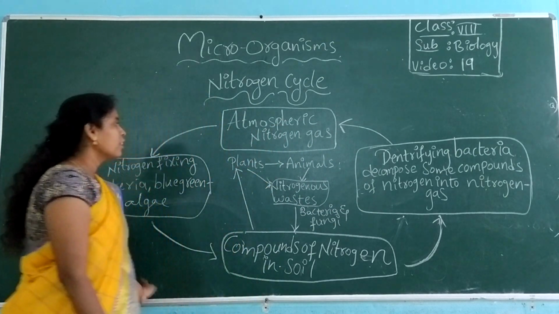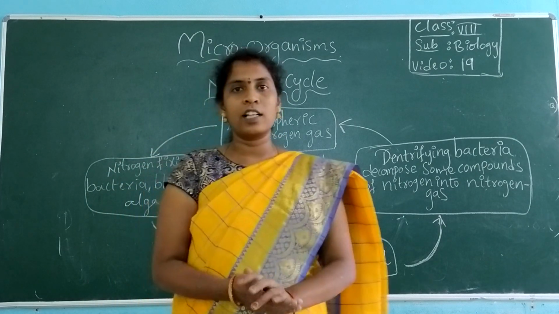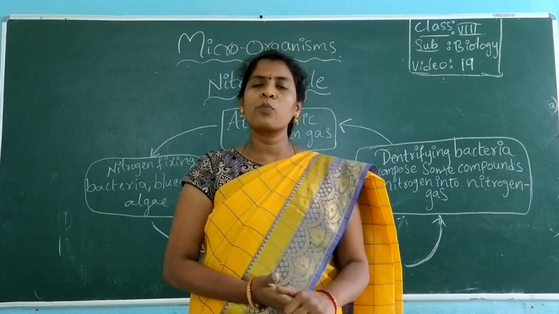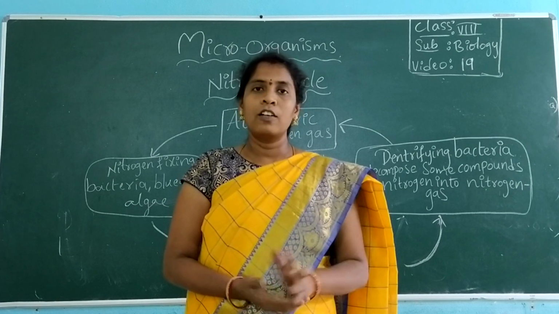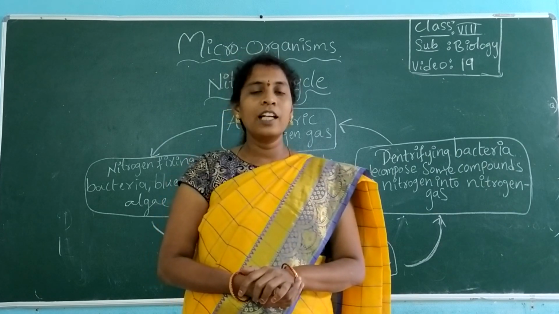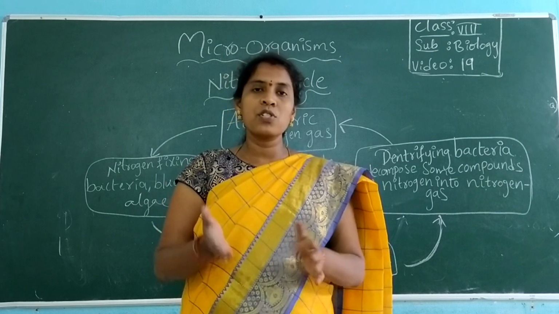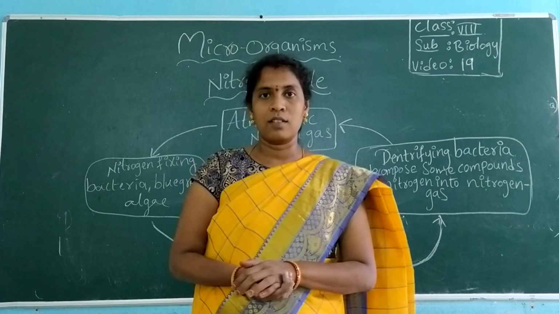So in this way, the nitrogen cycle continues and repeats through microorganisms. Here, in this lesson we have discussed different types of microorganisms, useful microorganisms, harmful microorganisms, and along with that we have also seen preservative methods of food, and last and final, nitrogen fixation.